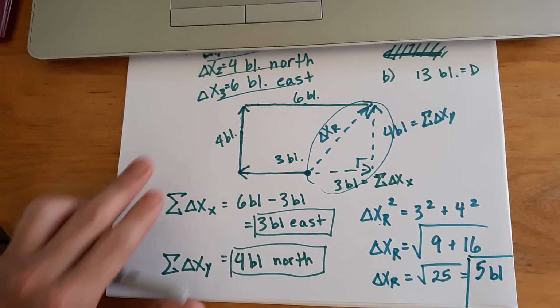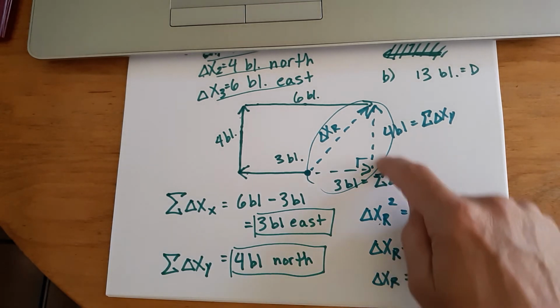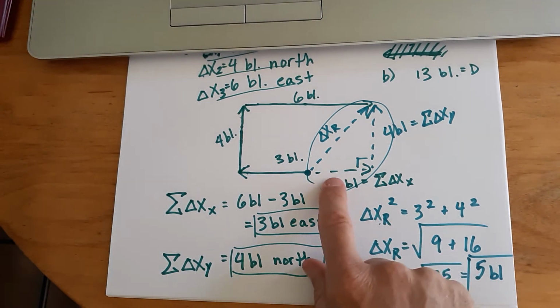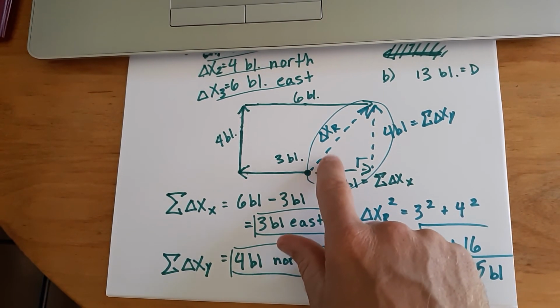Now, that is not a total answer in vector land, because I told you at the beginning of this video that vectors have magnitude and they have direction. So right now, we can't say this is north. We can't say this 5 blocks is east. It's a combination of both, and it's incorrect to say northeast because that's only true if this is a 45-degree angle.